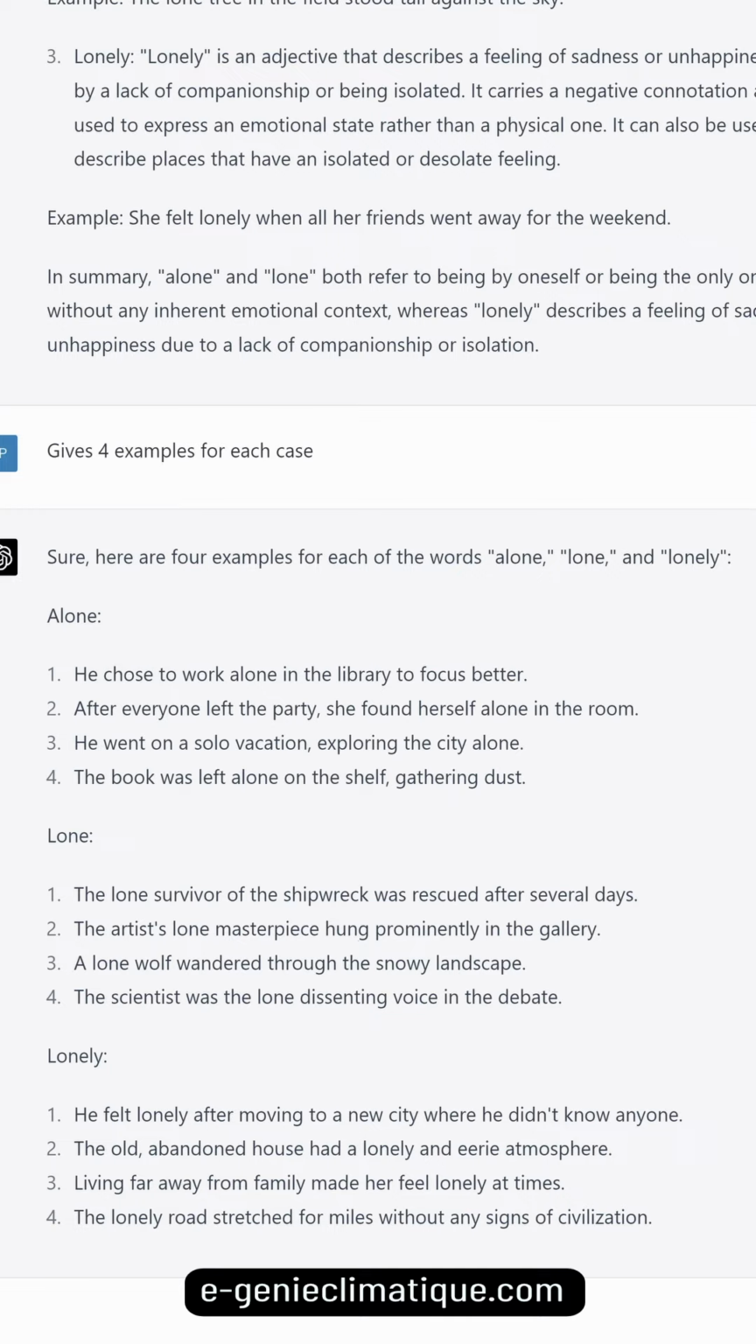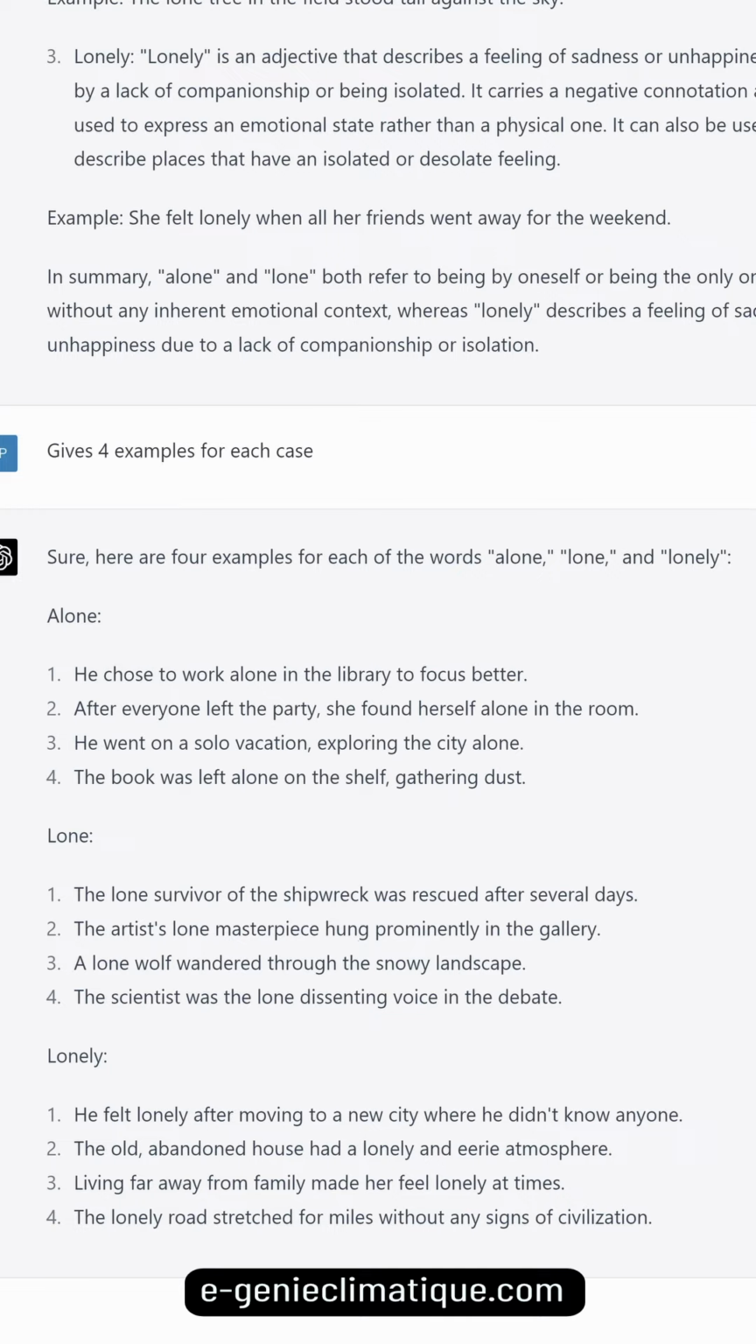Lone. The lone survivor of the shipwreck was rescued after several days. The artist's lone masterpiece hung prominently in the gallery. A lone wolf wandered through the snowy landscape. The scientist was the lone dissenting voice in the debate.